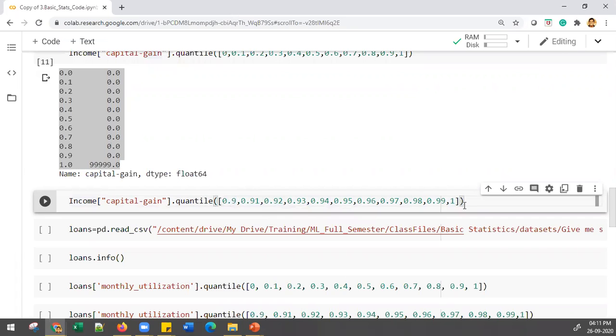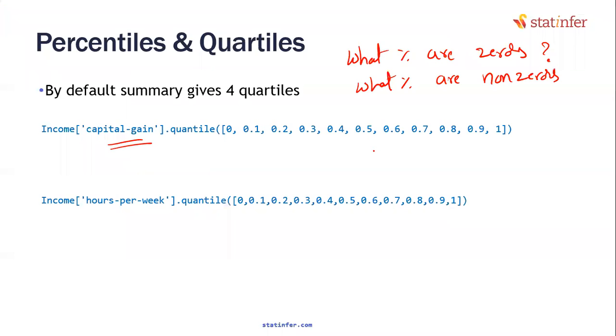We need to get that. So go ahead, execute this and answer these two questions. Okay. 91% is zero, sir. Okay. So one of the answers is 91% of the data is zero, and how much is non-zero? 9%. Remaining 9% is non-zero.